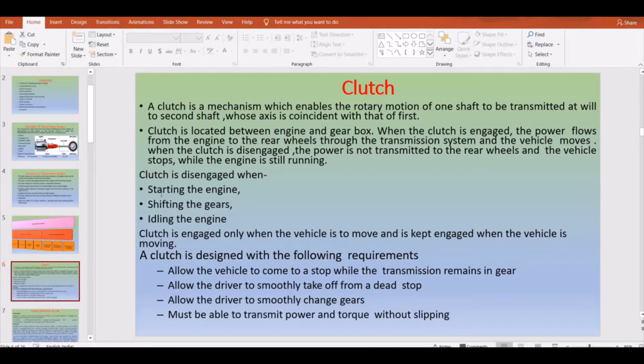And when the clutch is engaged, only then the vehicle is to move, and it is kept engaged while the vehicle is moving. So when the clutch is disengaged, what are the requirements you have? It allows the vehicle to come to a stop with the transmission remaining in gear, it allows the driver to smoothly take off from a dead stop, and it allows the driver to smoothly change gears. And it must be able to transmit power and torque without slipping. So these are the major requirements and the importance of the clutch.